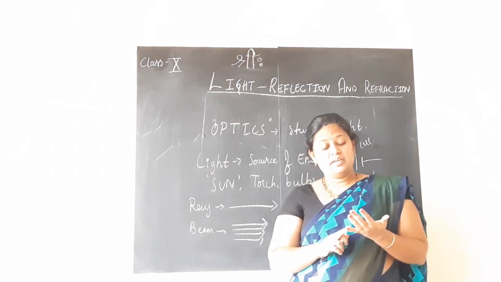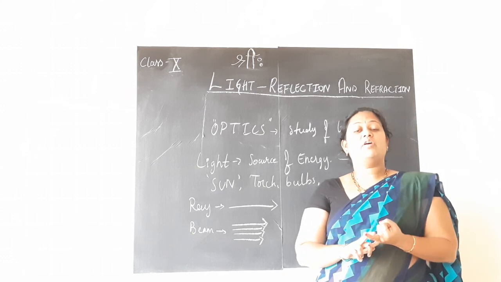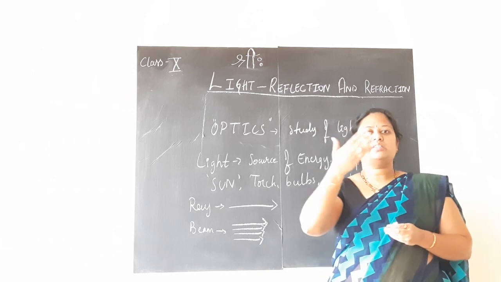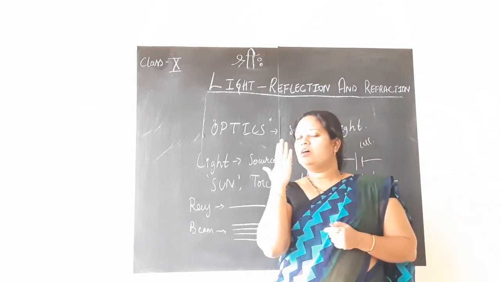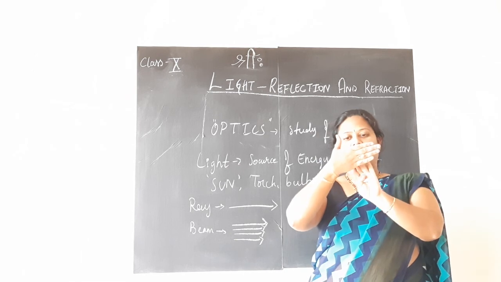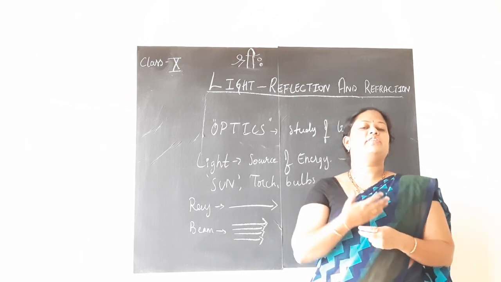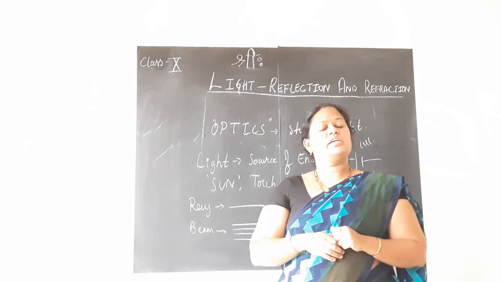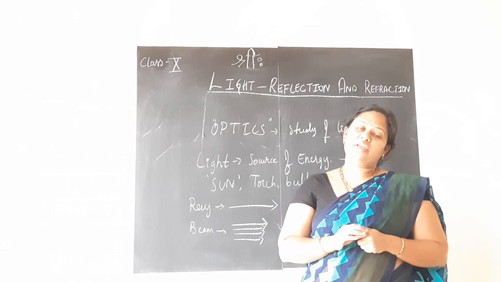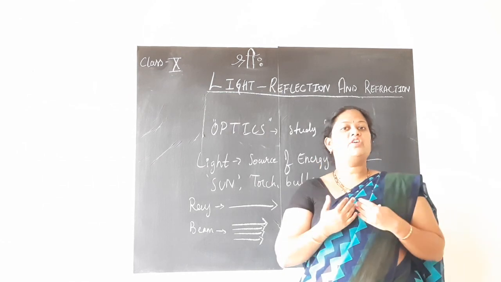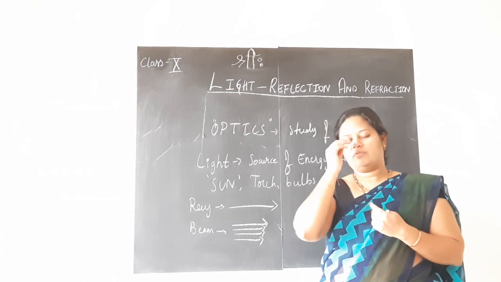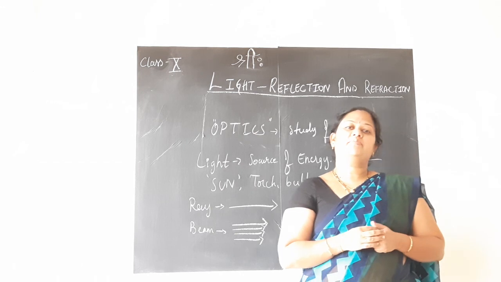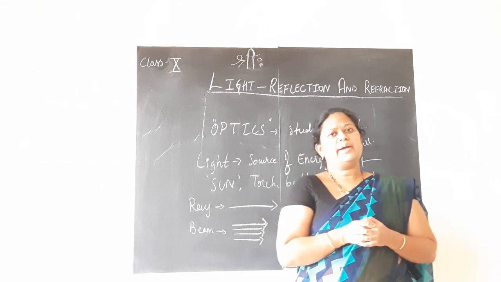About transparent bodies, opaque bodies and translucent bodies, isn't it? Transparent means, you know, a plain glass. A plain glass is an example of a transparent thing. If you are seeing from that side, the other thing will be clearly visible. That is transparency. And you all know about mirrors. In the case of a mirror, one side will be silvered or polished, so you can see yourself. If you remove that coating or polish on one side of the mirror, then again it becomes transparent. Opaque means which does not allow light to pass through it.